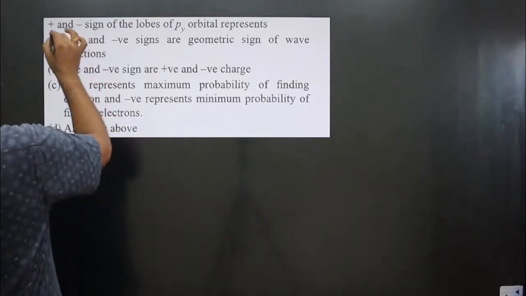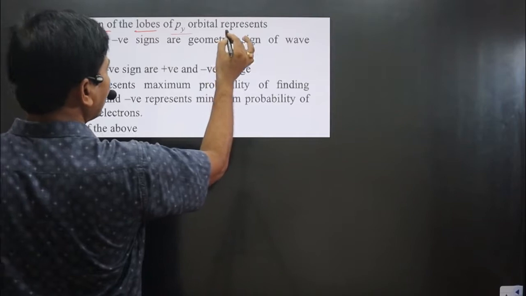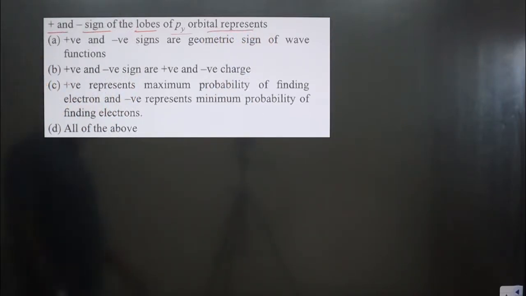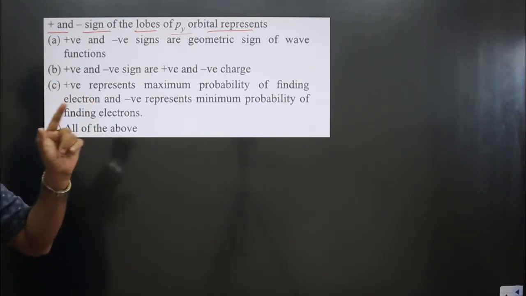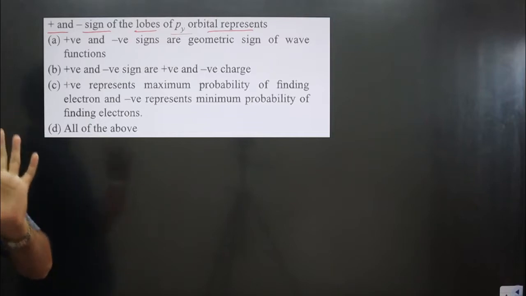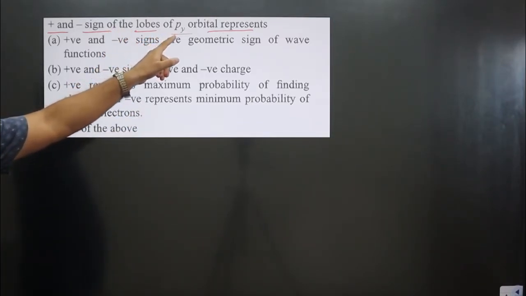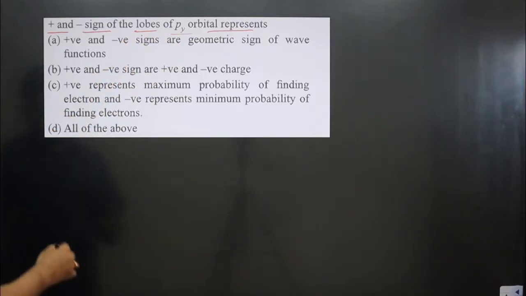The question says: the positive and negative sign of the lobes of the py orbital represents what? Positive and negative sign. First of all, never relate the positive and negative sign with positive and negative charge. They are not charged. It is talking about py, and we have to consider the wave nature of the p orbital.